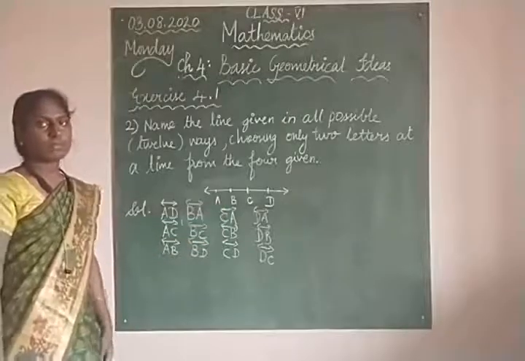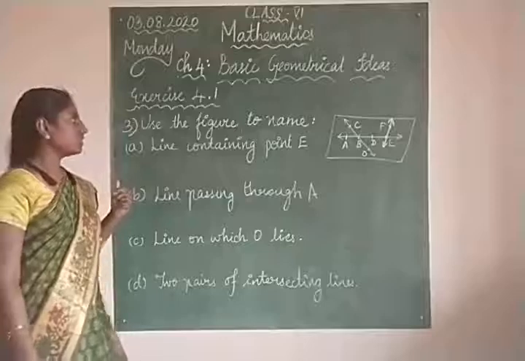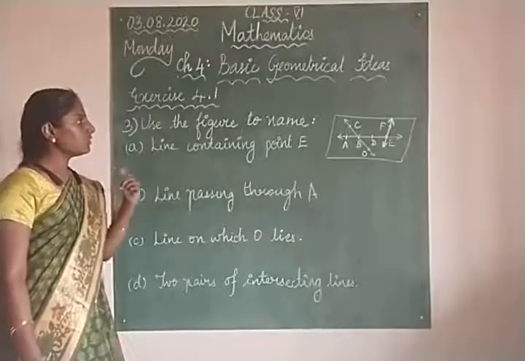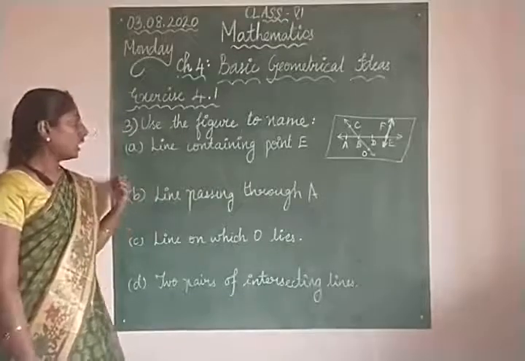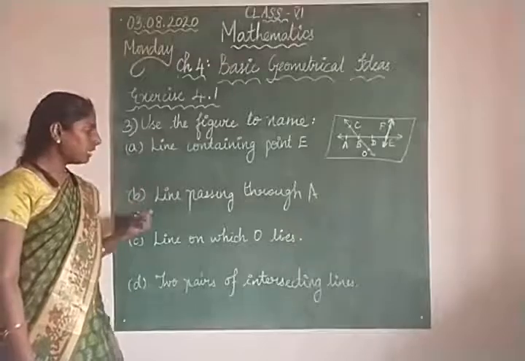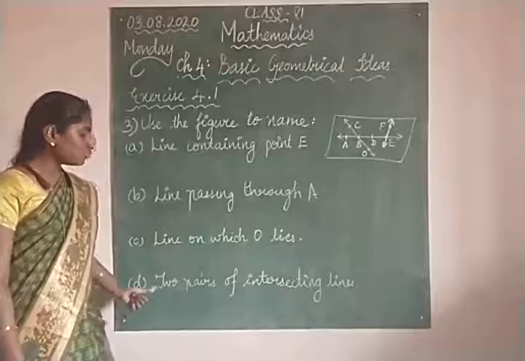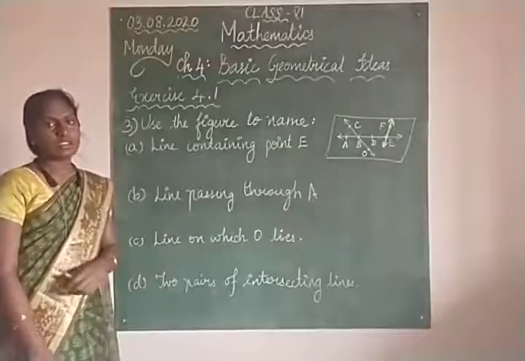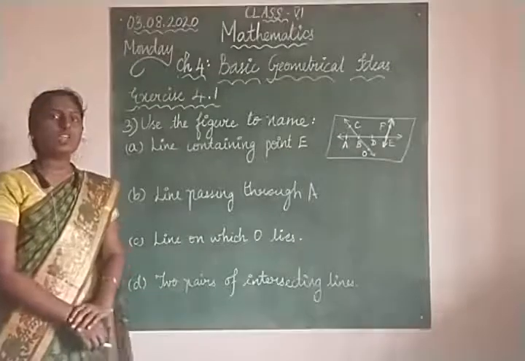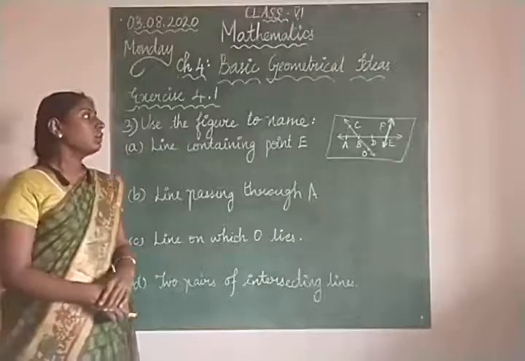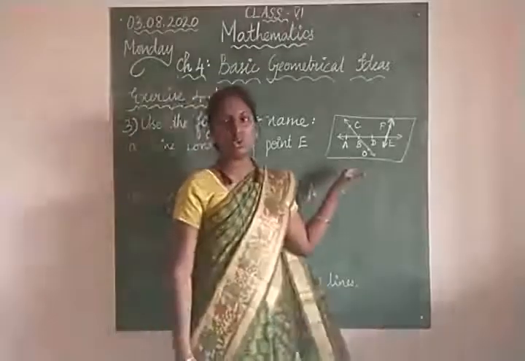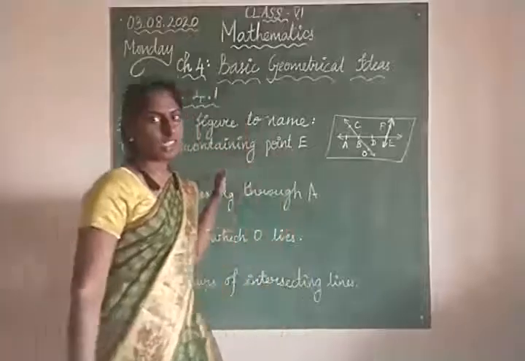Next we have the third question. See the question here. Use the figure to name: A. Line containing point E. B. Line passing through A. C. Line on which O lies. D. Two pairs of intersecting lines. So in this question we are going to look into this figure and we are going to name what is asked.